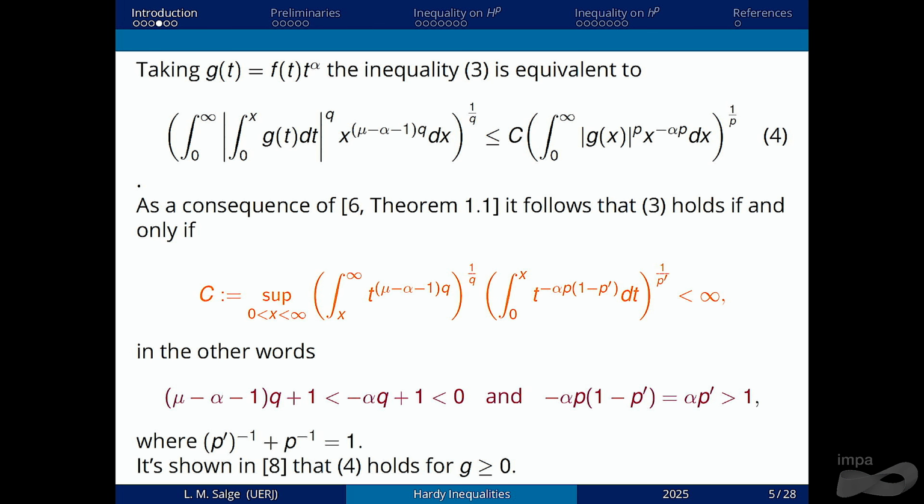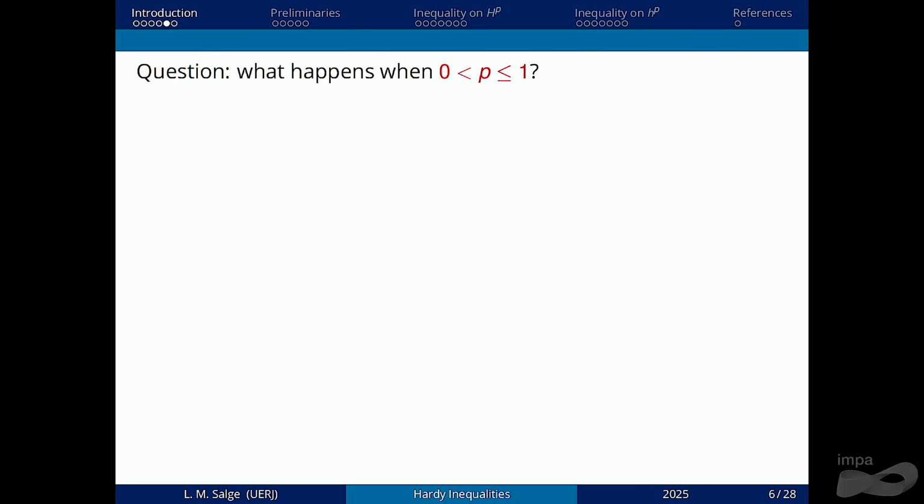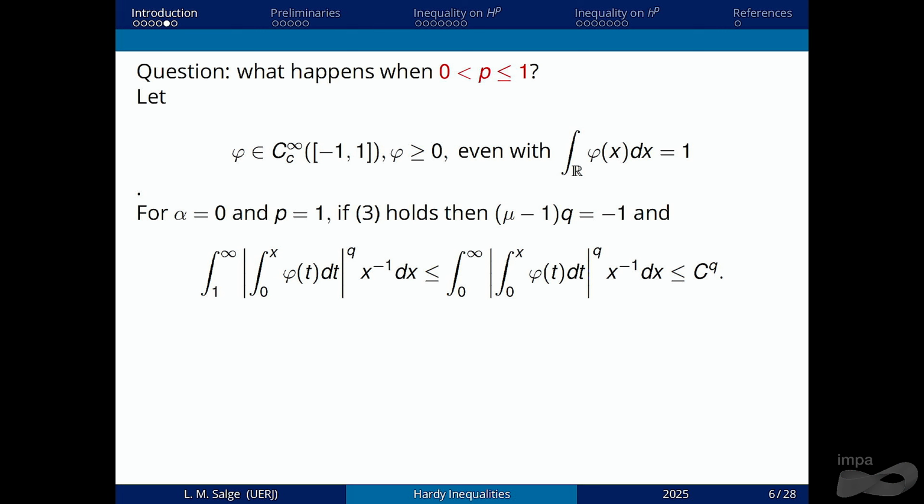So the question is, what happens if p is between 0 and 1? We can say that for p equal to 1, the inequality doesn't hold for the L1 norm, because we can take a test function with these properties, and for alpha equal to 0, if the inequality holds for L1, we should have this expression here.